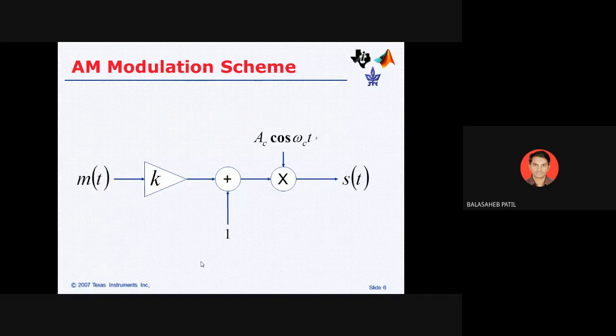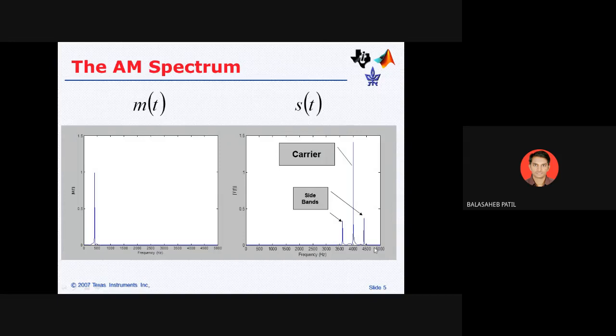So sorry, we'll find out the value of Vm, because we have the equation. If I put the value of this into the equation, we are getting the equation: mVc/2 into cos of (omega c minus omega m) of t plus mVc/2 cos (omega c plus omega m) of t, and the carrier is also present, that is why it is Vc cos omega c of t. So we are getting this type of equation.